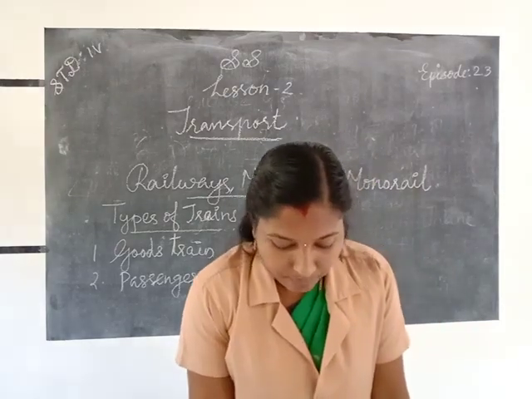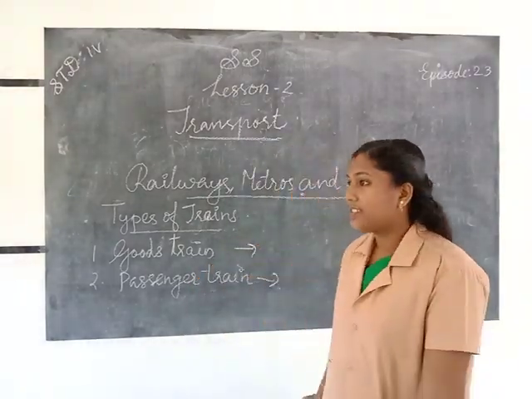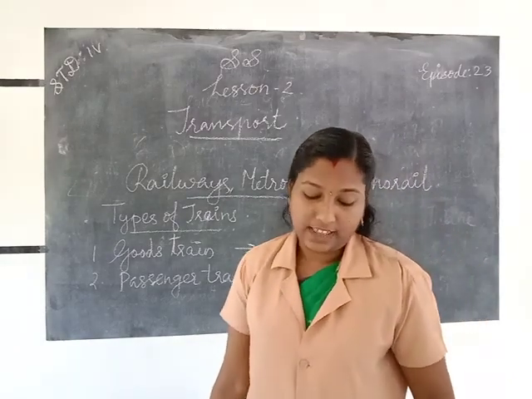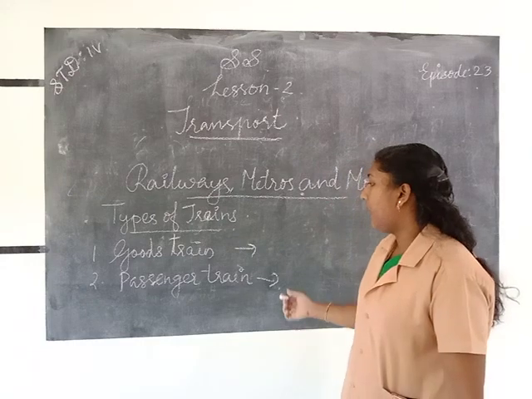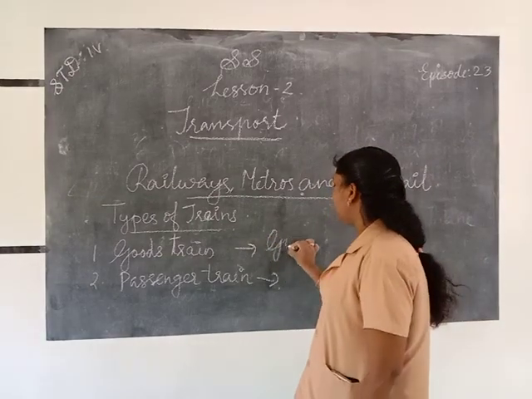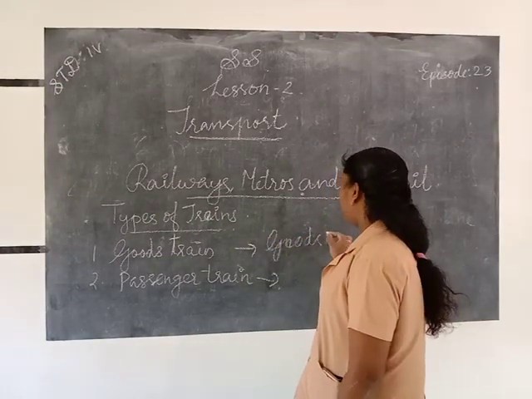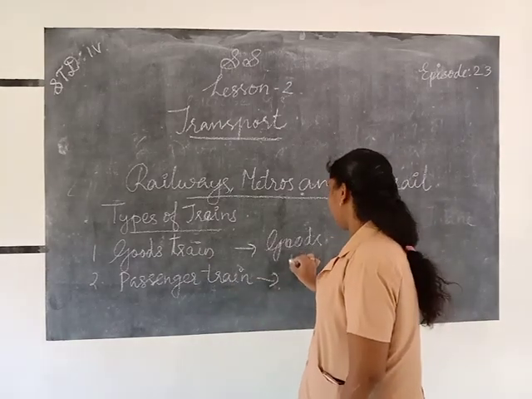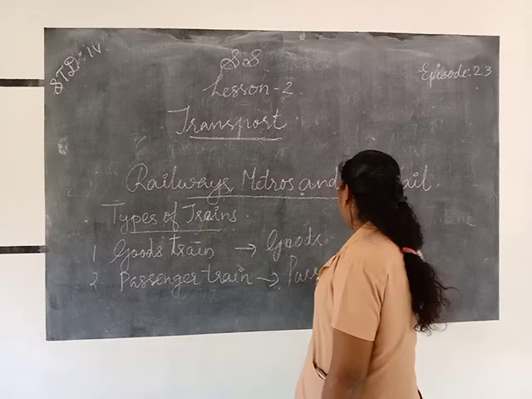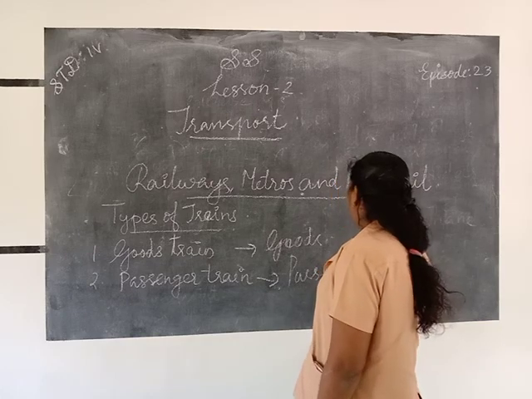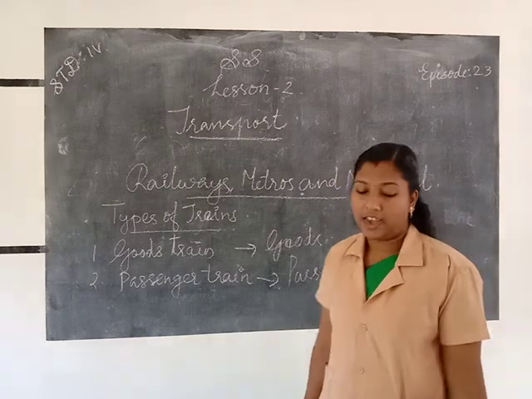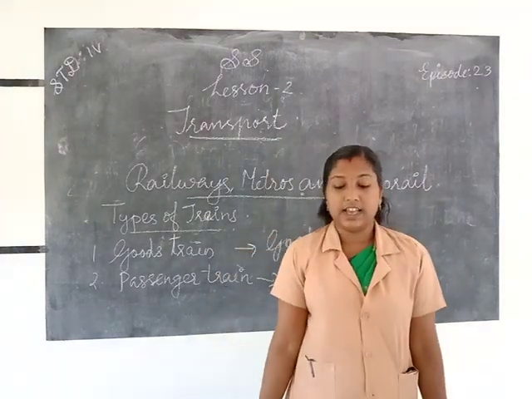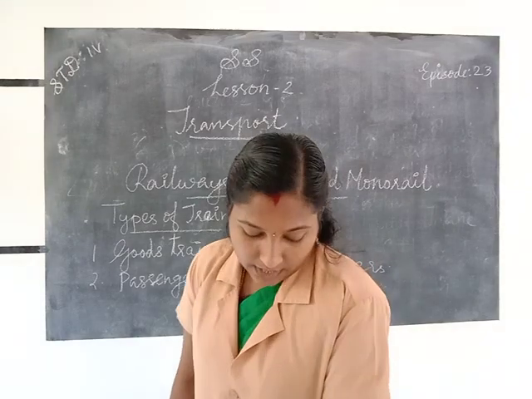Okay. So the goods trains carry goods from one place to another, if it carries only goods. The passenger train carries only the passengers from one place to another. The fastest train in India is Gatiman Express.